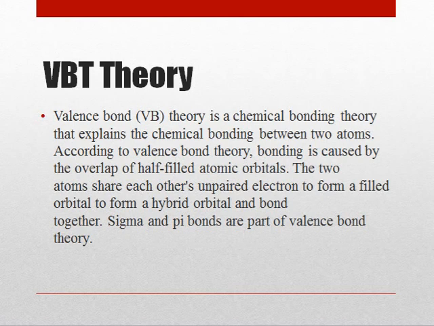VBT theory. Valence bond theory is a chemical bonding theory that explains the chemical bonding between 2 atoms. According to valence bond theory, bonding is caused by the overlap of half-filled atomic orbitals. The two atoms share each other's unpaired electron to form a filled orbital, to form a hybrid orbital and bond together. Sigma and pi bonds are part of the valence bond theory.